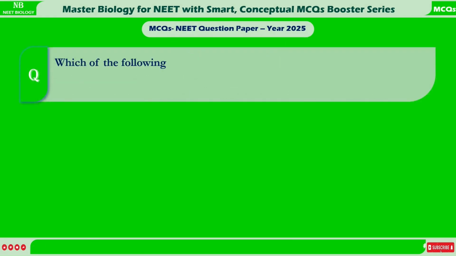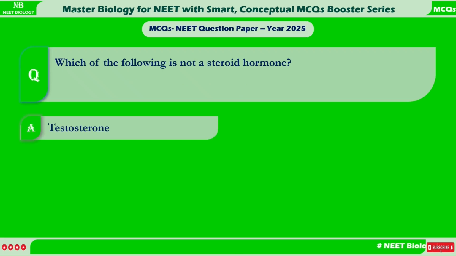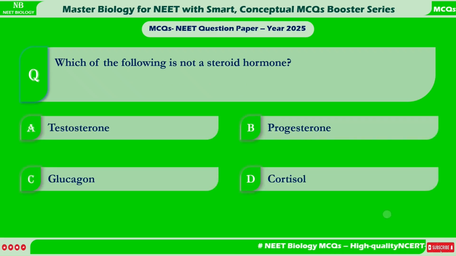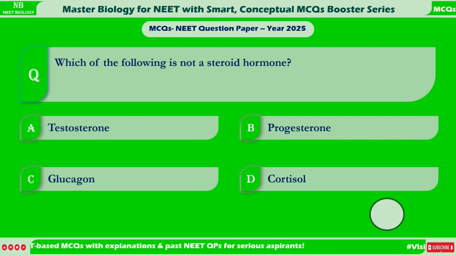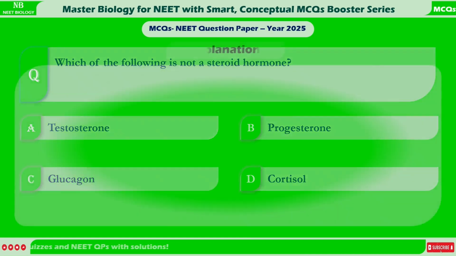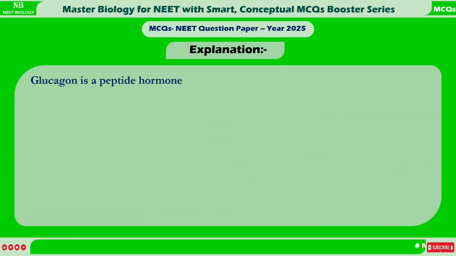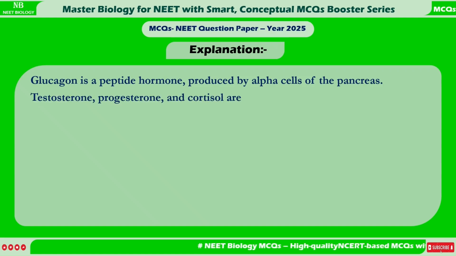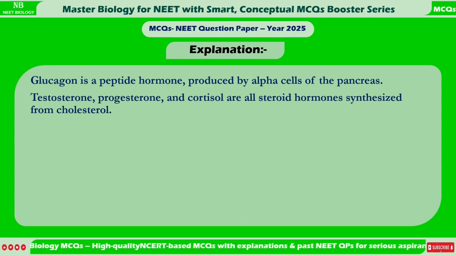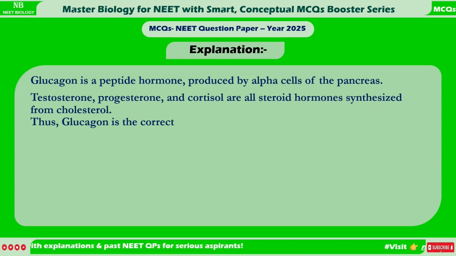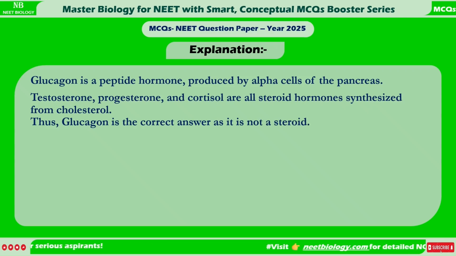Which of the following is not a steroid hormone? A. Testosterone. B. Progesterone. C. Glucagon. D. Cortisol. Correct answer is C. Glucagon. Explanation. Glucagon is a peptide hormone produced by alpha cells of the pancreas. Testosterone, progesterone, and cortisol are all steroid hormones synthesized from cholesterol. Thus, glucagon is the correct answer as it is not a steroid.